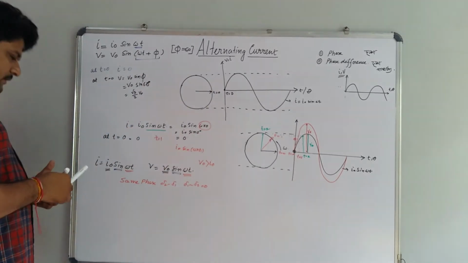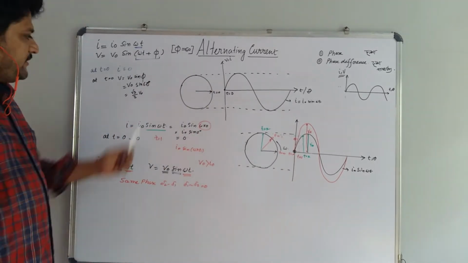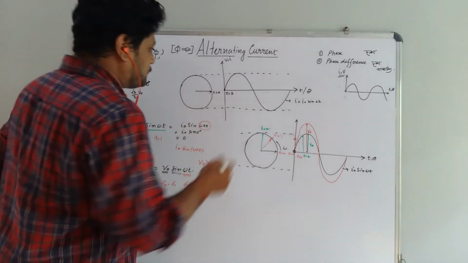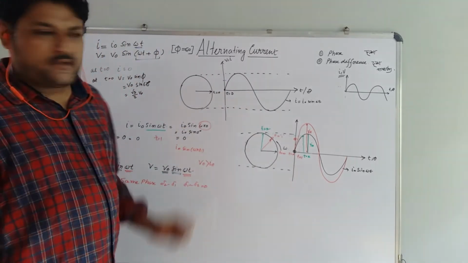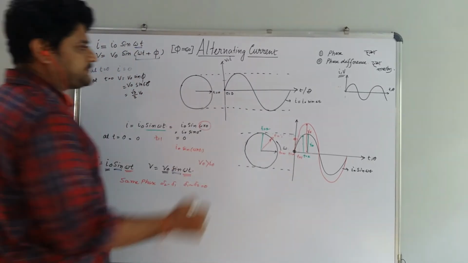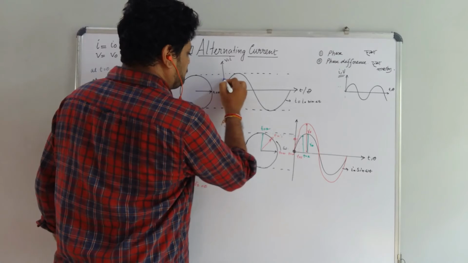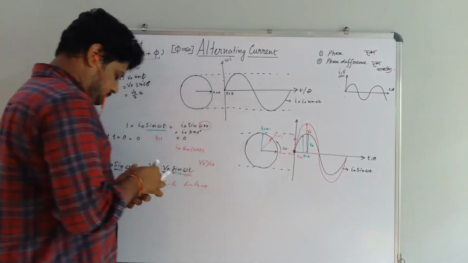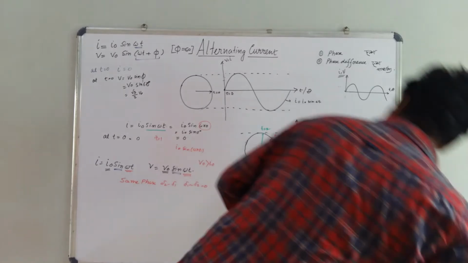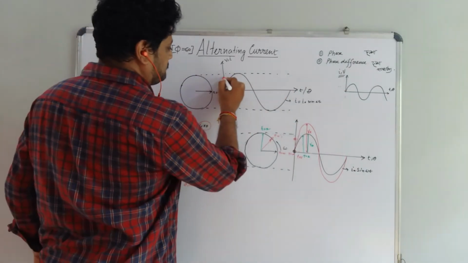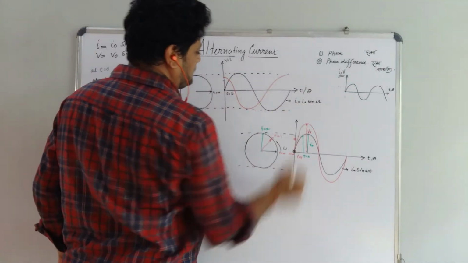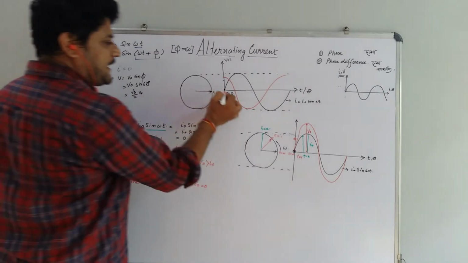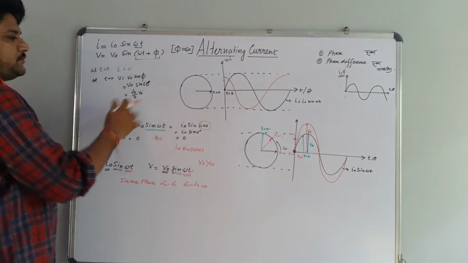Okay. Now what about V? At t is equal to 0, V is root 3 by 2. What is root 3 by 2? You can say that this is root 3 by 2. Now how can I plot that waveform? Like this. Because at t is equal to 0, the value of V is root 3 by 2.